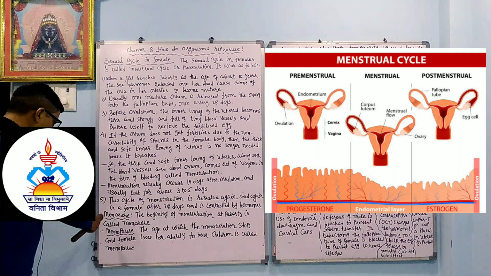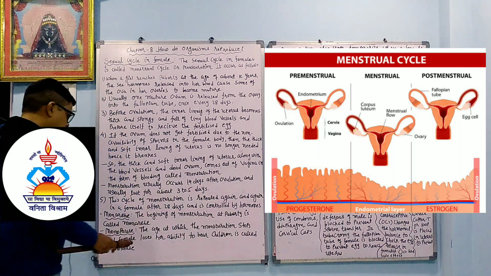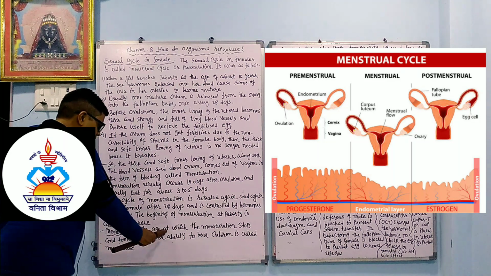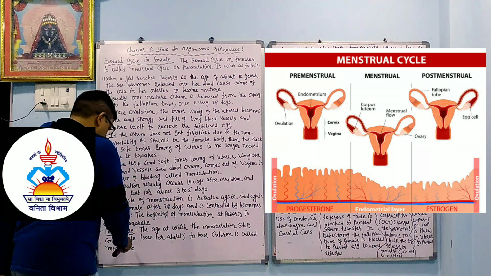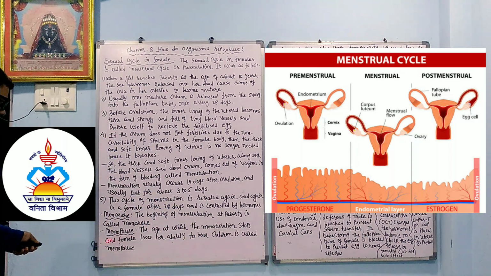Menarche. The beginning of menstruation at puberty is called the menarche. Menopause. The age at which menstruation stops and the female loses her ability to bear children is called the menopause. So what is called menopause? A stage at which the woman has no ability to bear children. Okay.